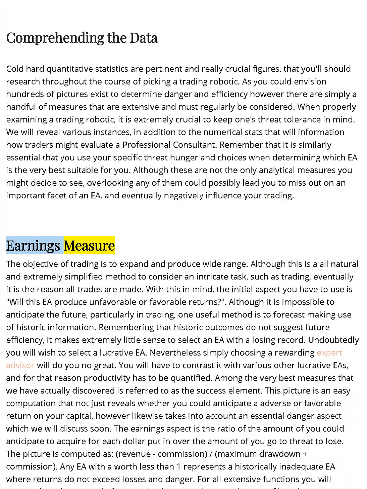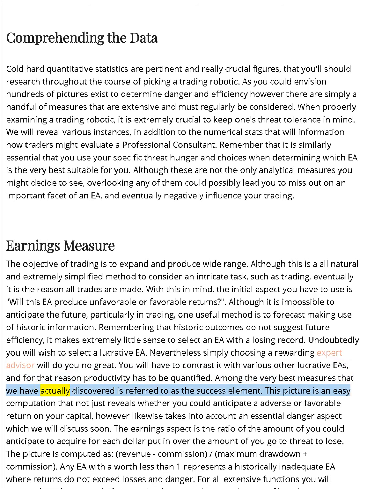Profit measure. The objective of trading is to expand and produce wealth. Although this is an all-natural and extremely simplified method to consider an intricate task, such as trading, eventually it is the reason all trades are made. With this in mind, the initial aspect you have to use is, will this EA produce unfavorable or favorable returns? Although it is impossible to anticipate the future, particularly in trading, one useful method is to forecast using historic information. Remembering that historic outcomes do not suggest future performance, it makes extremely little sense to select an EA with a losing record. Undoubtedly you will wish to select a lucrative EA. Nevertheless, simply choosing a rewarding expert advisor will do you no good. You will have to compare it with various other lucrative EAs, and therefore profitability has to be quantified.